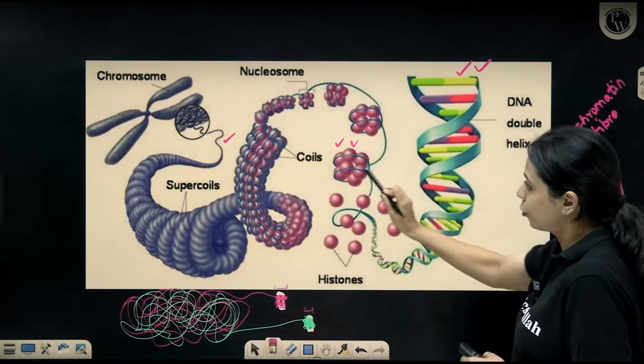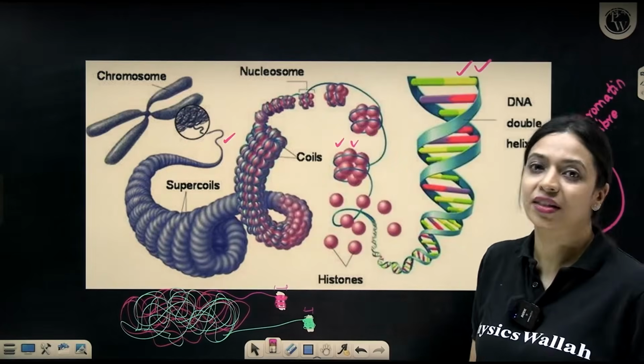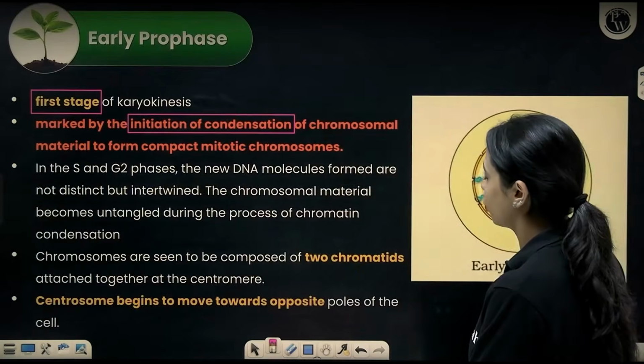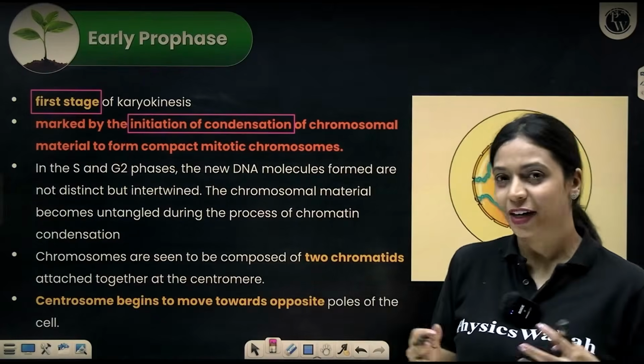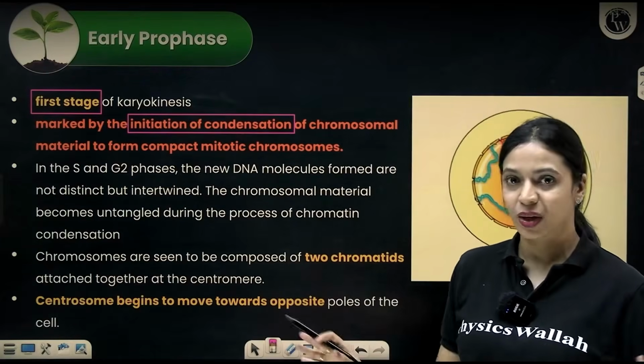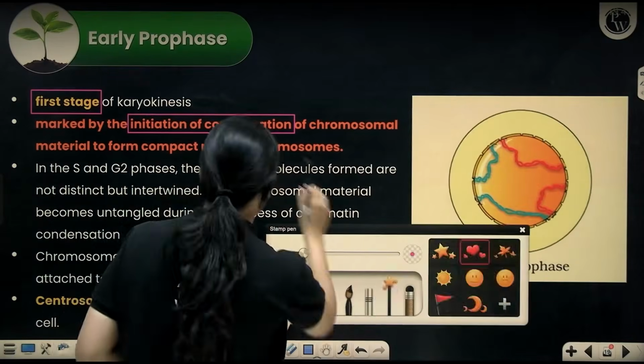For DNA to go from this to this, it will take time. So it starts to get condensed in prophase, at the beginning of prophase, which is called early prophase. When that condensation has begun, we get to know that, okay, DNA has started to condense, now it is in prophase, okay. So it's marked by the initiation.